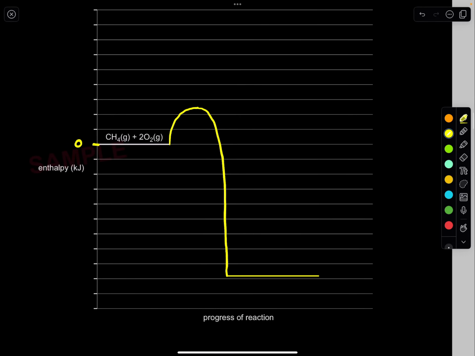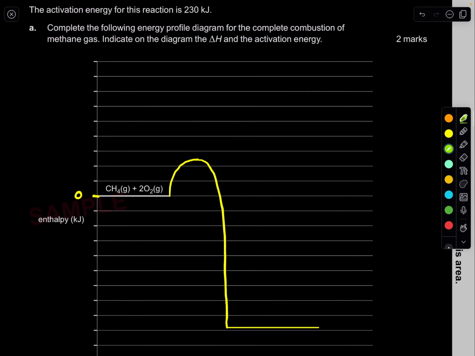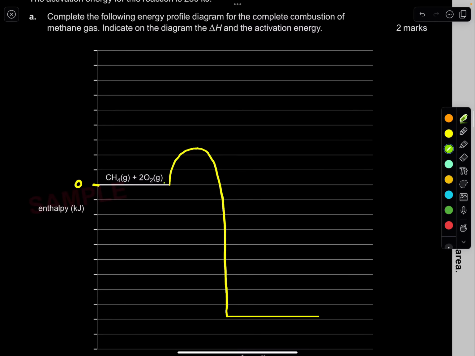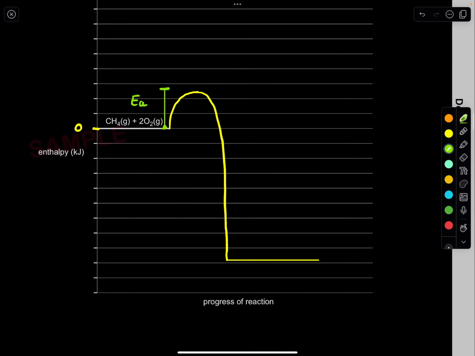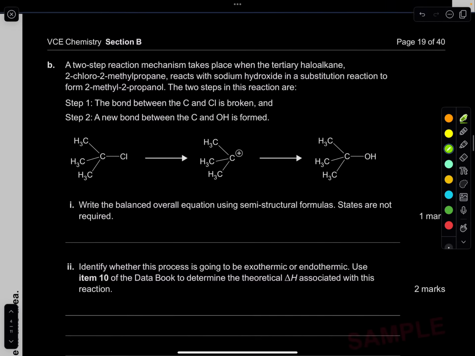Nice. And we just have to now label the enthalpy change and the activation energy. So remember, the activation energy is from the reactants to the maximum peak. It's right here. That is your activation energy. And remember, your change in enthalpy is the energy of the products minus your reactants. So it's this here. And that's your enthalpy change. Easy. Nice 2 marker.